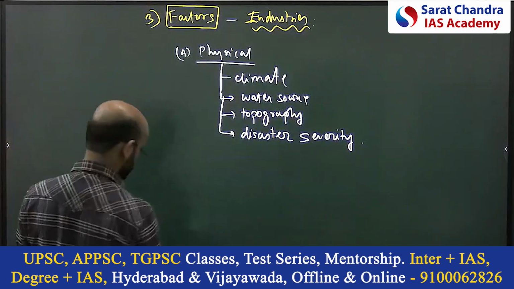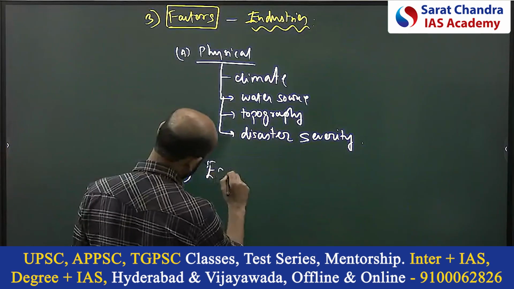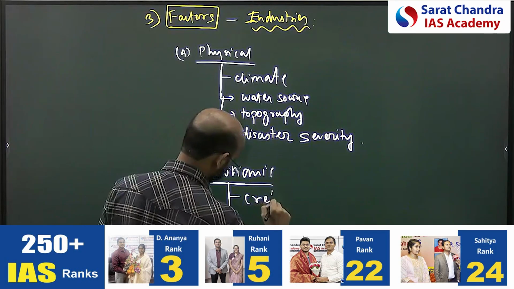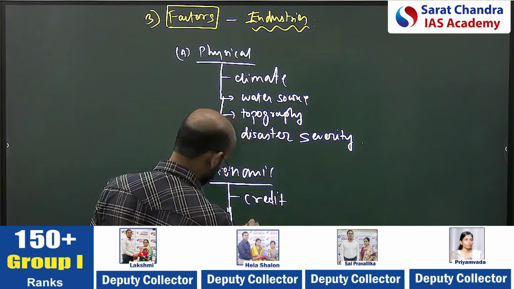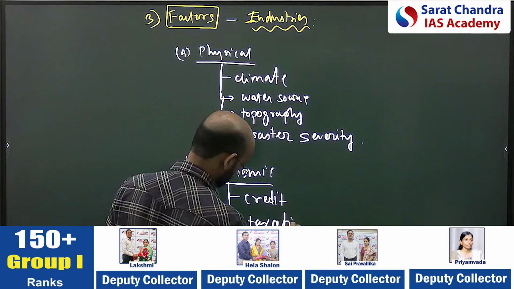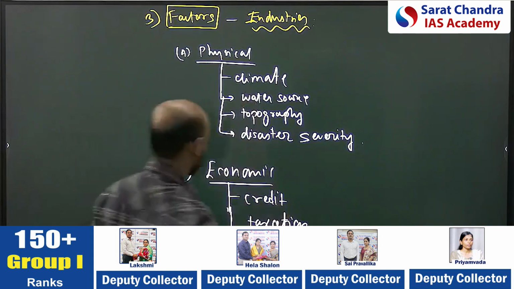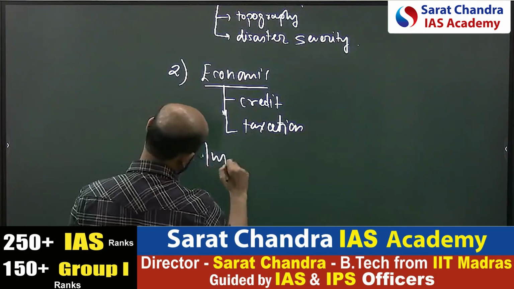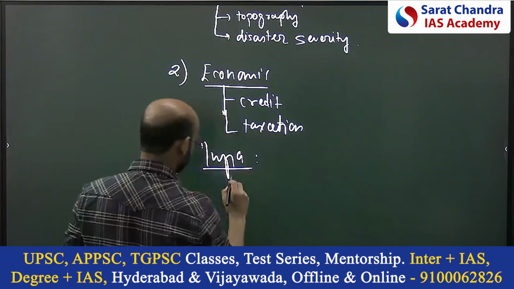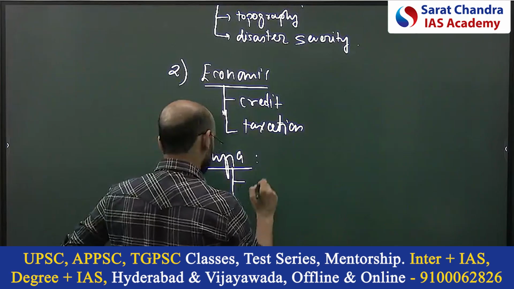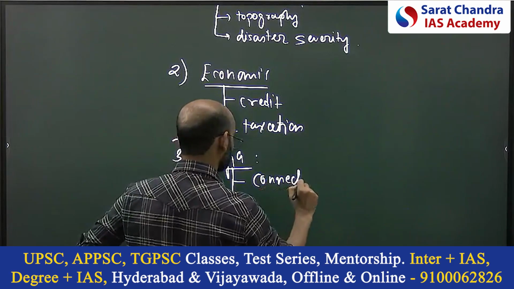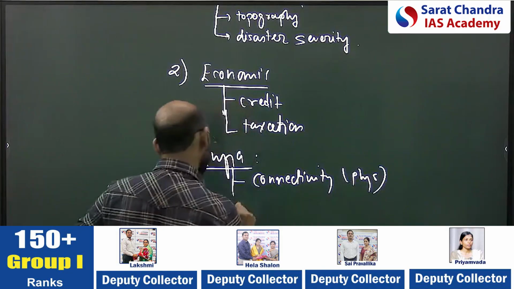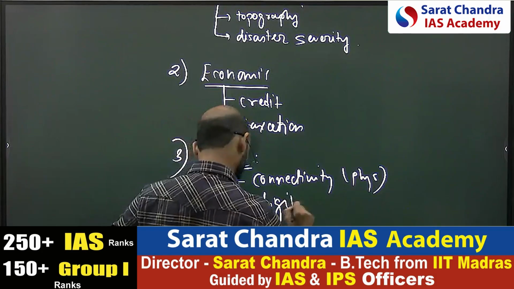Second, what I said, economic factor. Here there is credit, taxation, right? First. Third is infrastructure. Here you need the connectivity. This is physical connectivity, okay? Then you have digital connectivity also.